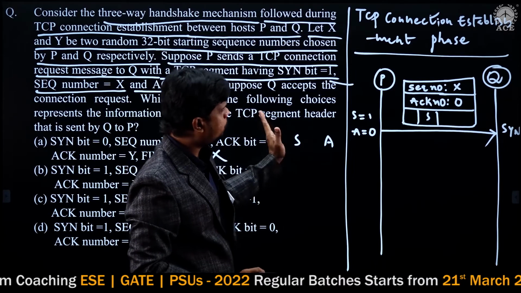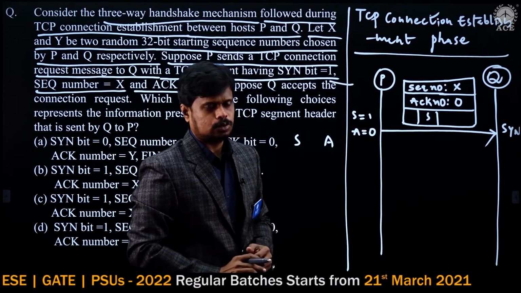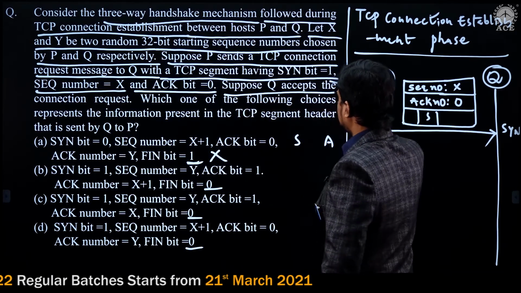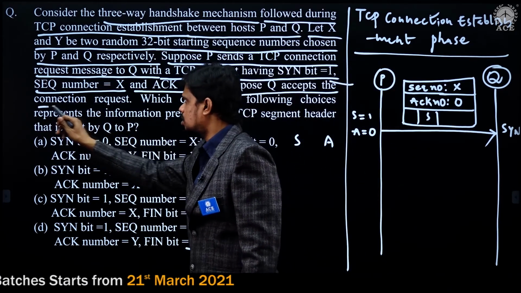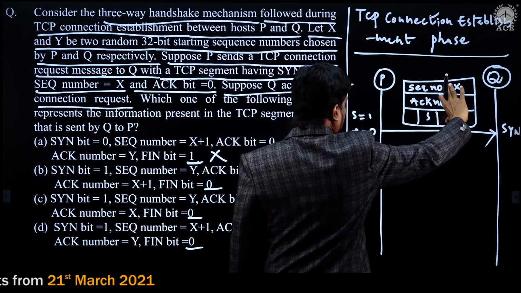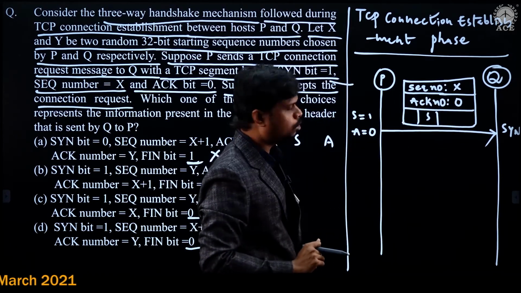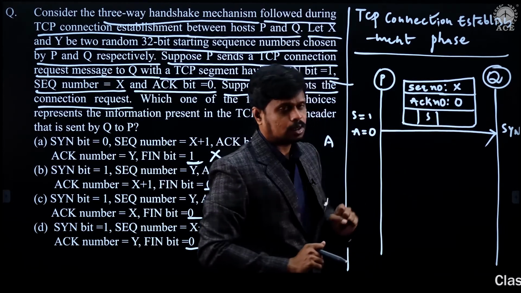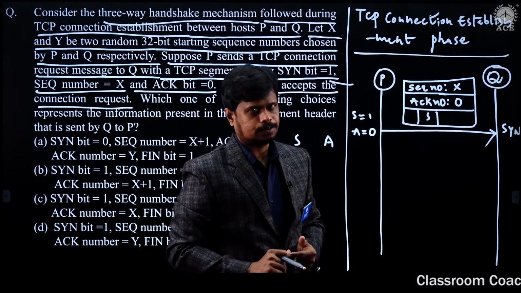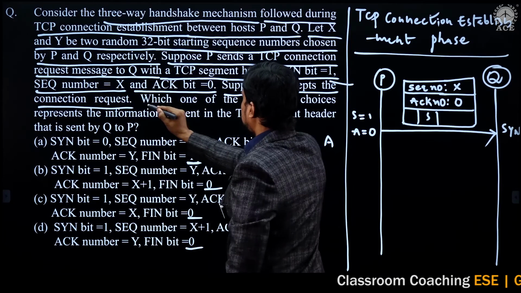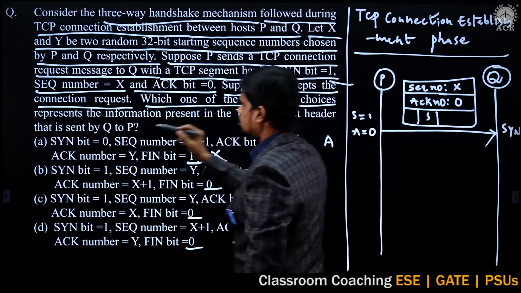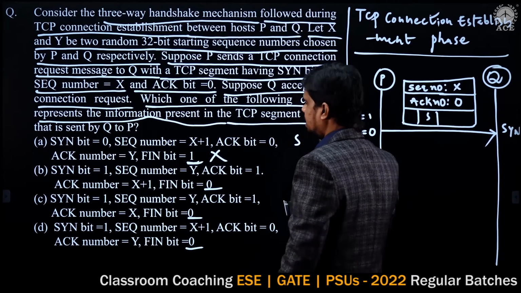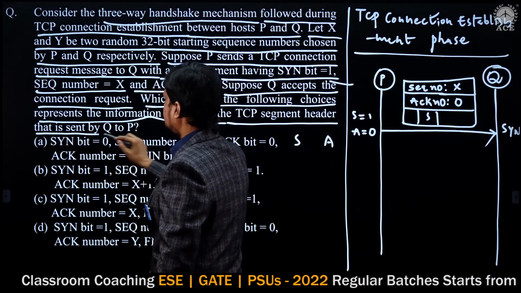This segment has been forwarded to Q. Suppose Q accepts the connection request, okay, fine. So whenever this synchronization request has been transmitted to Q, Q has accepted it from P. Which one of the following choices represents the information present in the TCP segment header that is sent by Q to P?